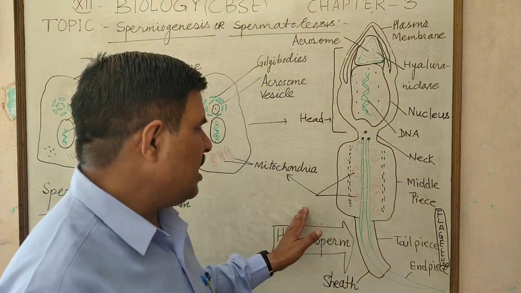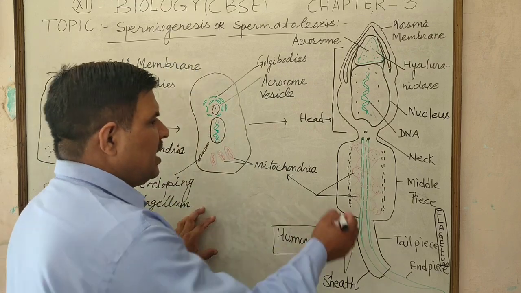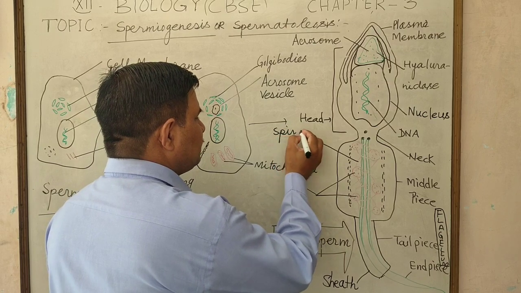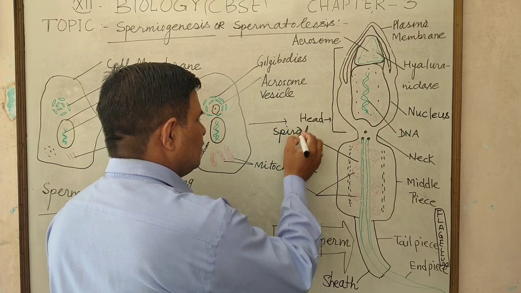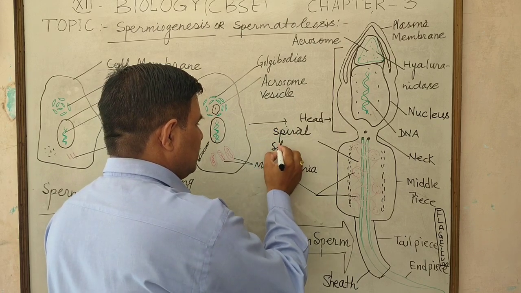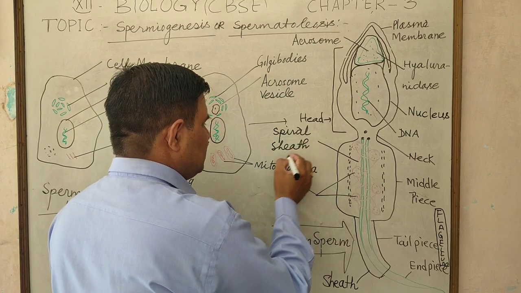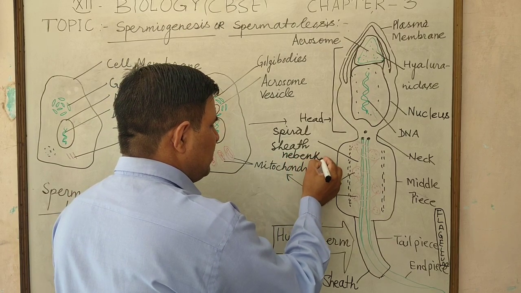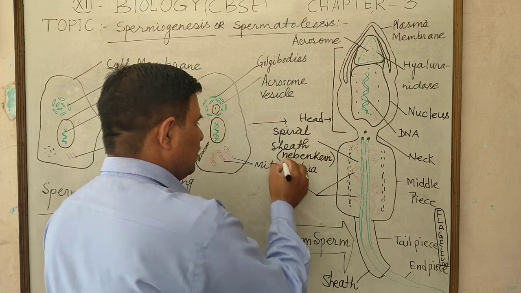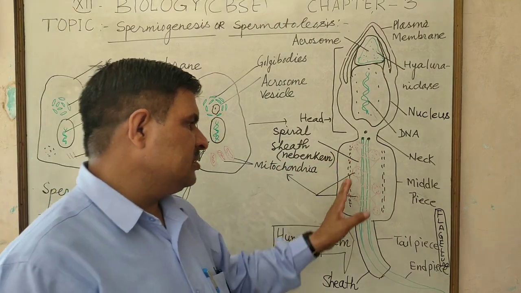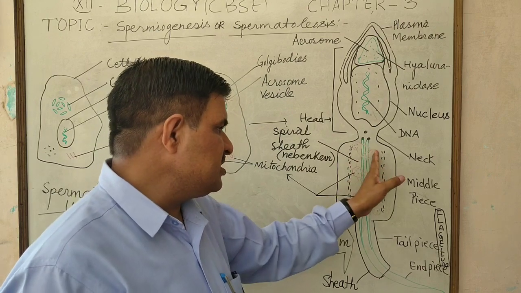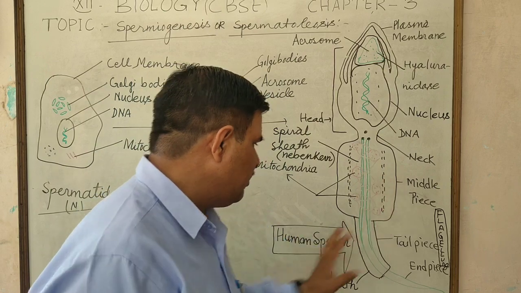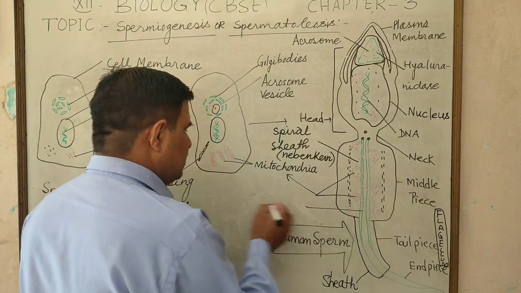These mitochondria have the spiral sheath, also called the Nebenkern. The spiral sheath is the spiral arrangement of mitochondria one by one on both sides of the axial filament.